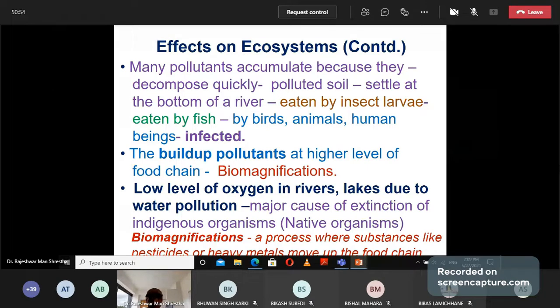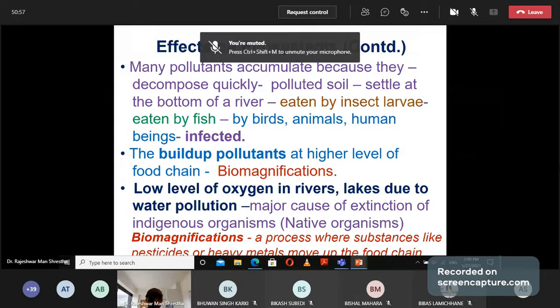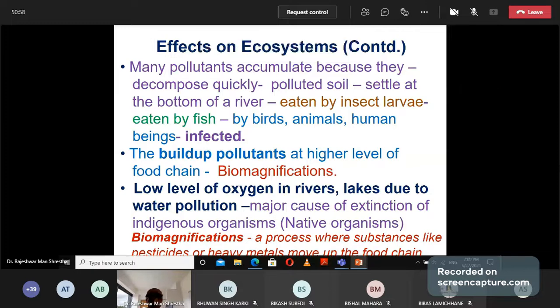And when these infected creatures are eaten by human beings or animals, they will be infected. The buildup of pollutants at higher levels of the food chain is known as biomagnification.